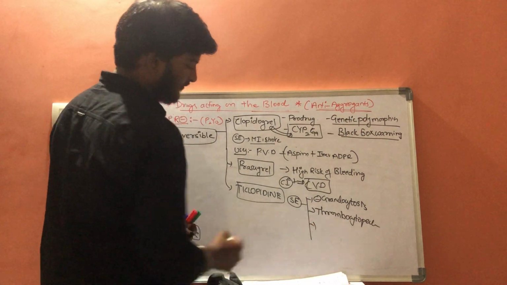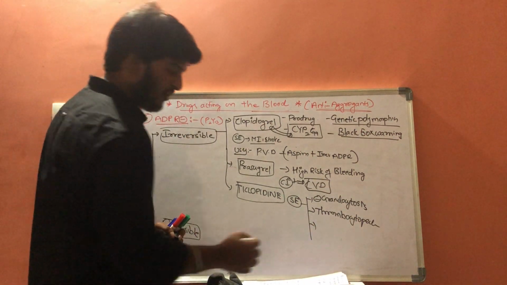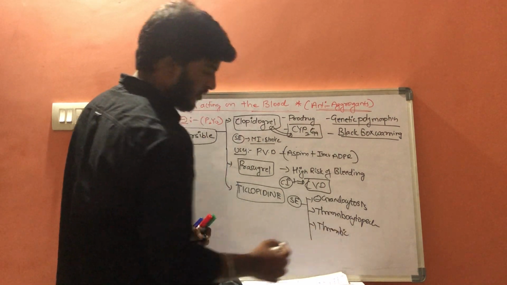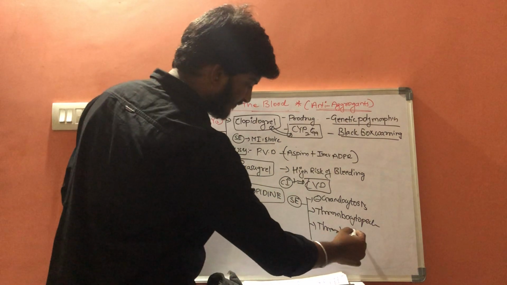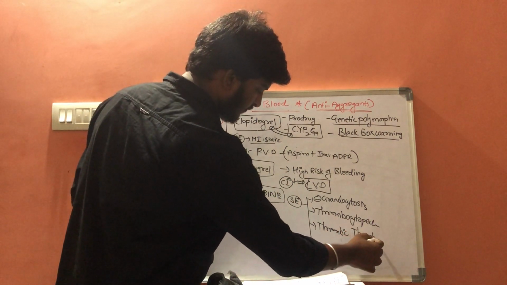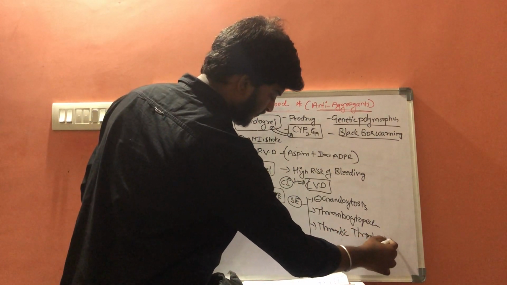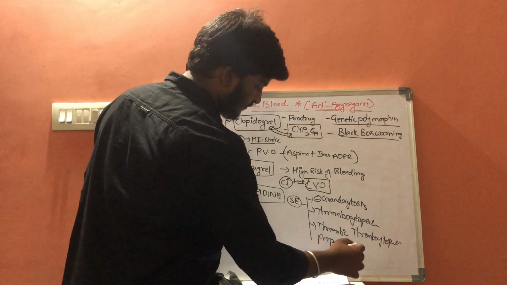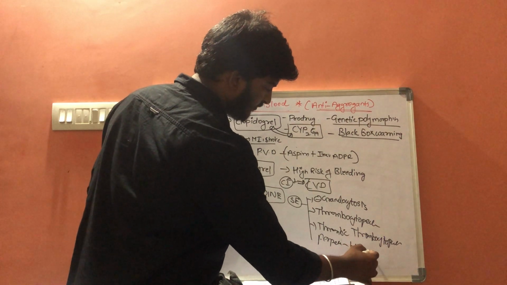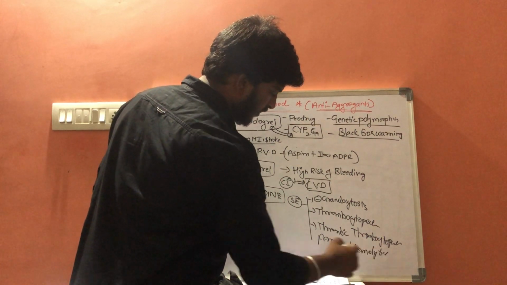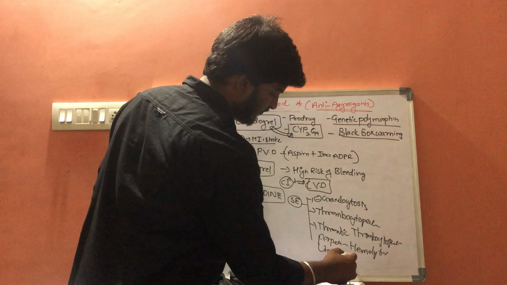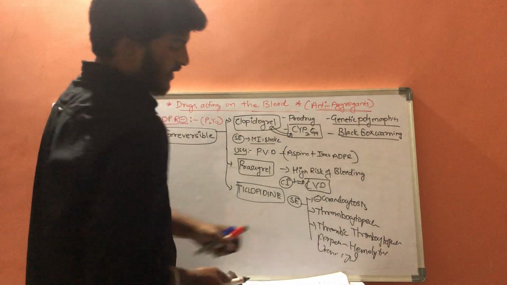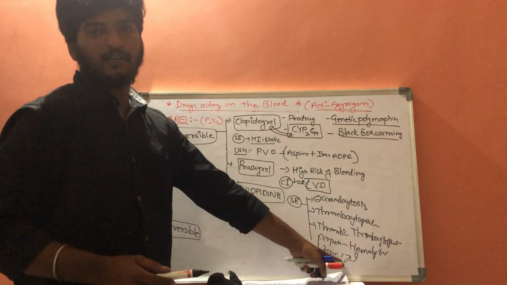And it results in one special syndrome like thrombotic thrombocytopenic purpura, hemolytic uremic syndrome. Thrombotic thrombocytopenic purpura, hemolytic uremic syndrome.